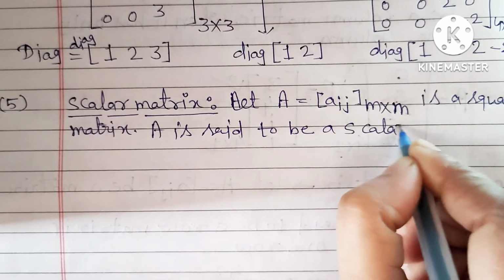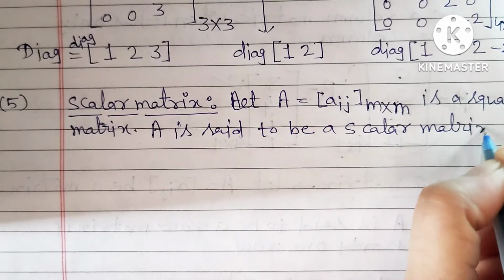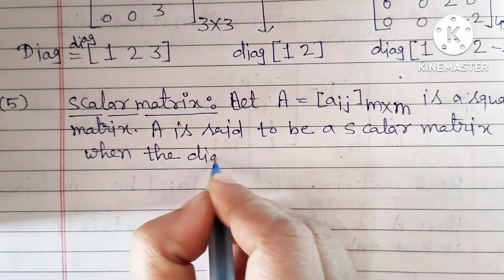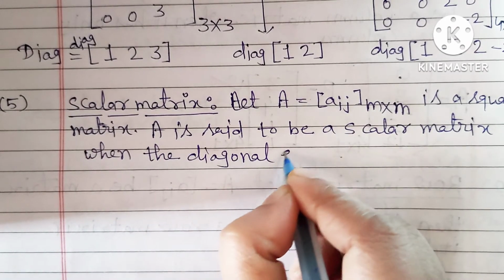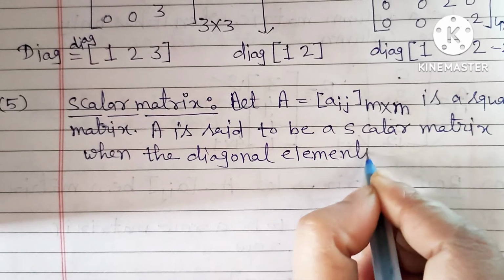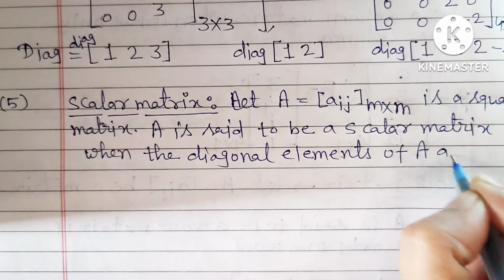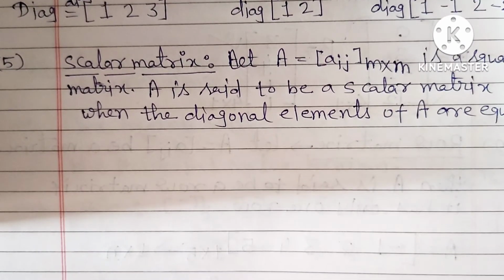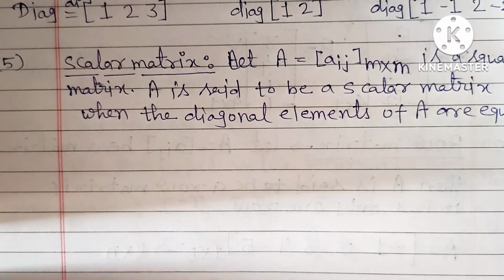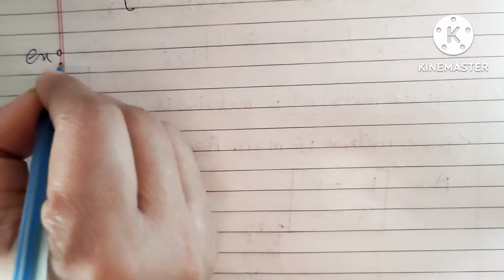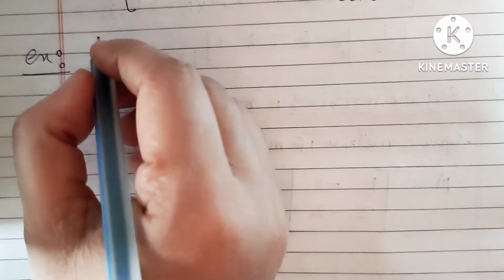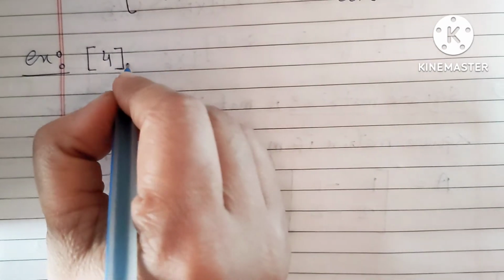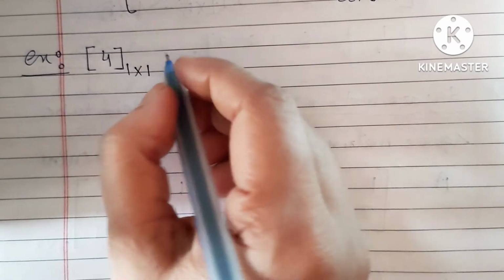Now A is said to be a scalar matrix when all the diagonal elements of matrix A are equal. How should they be, friends? All the diagonal elements of A should be equal. Consider examples of scalar matrices. Consider a 1 cross 1 matrix 4. Here we have a 1 cross 1 matrix and only one scalar, that is 4.